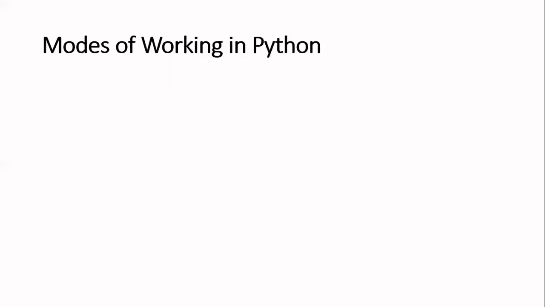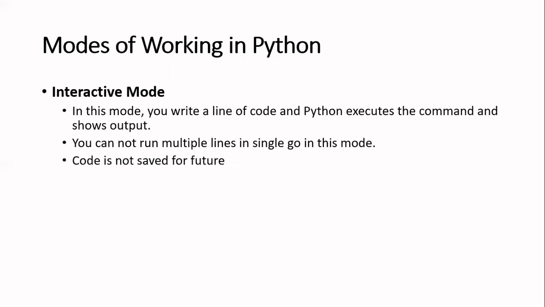So what are the different modes of working in Python? There are two modes. First is the interactive mode. In this mode, you write a line of code and Python executes that command and shows the output. You cannot run multiple lines in a single go in this mode, and code is not saved for future. Let's say you have 10 lines of code. The interactive mode will let you write one line, press enter, and it will show you the output of that line. So line by line it will show you the output.